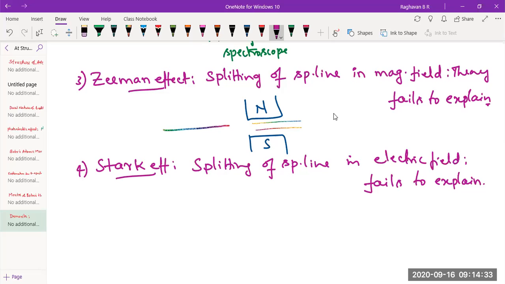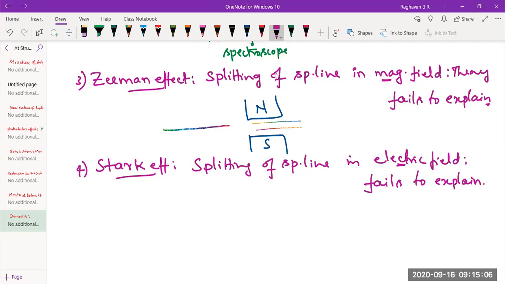Sir, both of these are one and the same, no? No, this is in an electric field. Sir, in an electric field, a magnetic field will be generated, then both can be considered the same. No, this is a pure electric field.